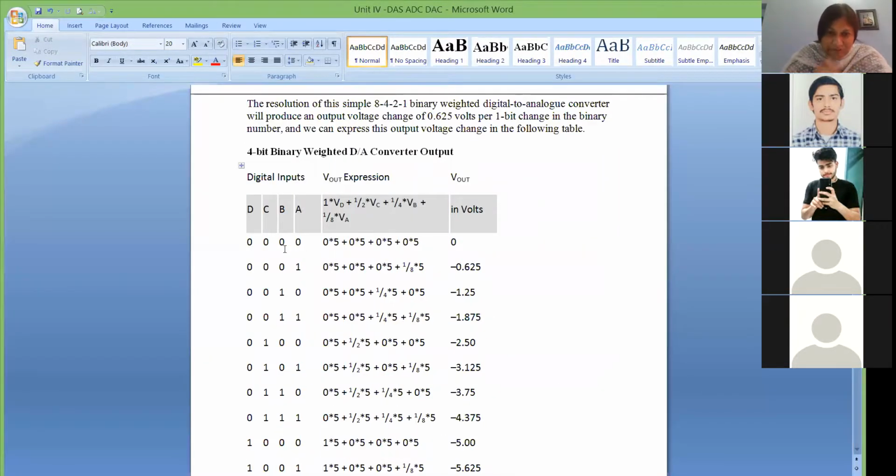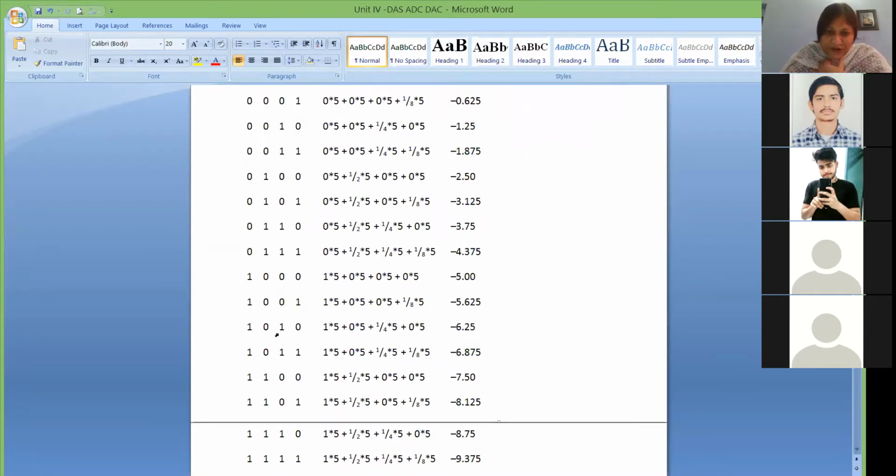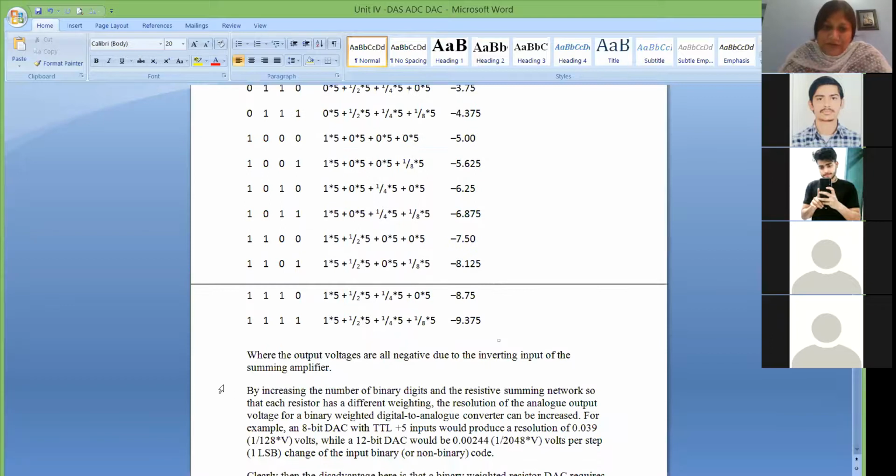If your input is 0 0 0 0, you will get analog output as 0. When your digital input is 0 0 0 1, your analog output is 0.625. The minus sign is just because you are using an inverting amplifier. In the table, at 1 0 0 0, the middle level, you get minus 5 because your analog voltage ranges from 0 to 10 volt. And at the last level, 1 1 1 1, instead of minus 10 volt you get minus 9.375,